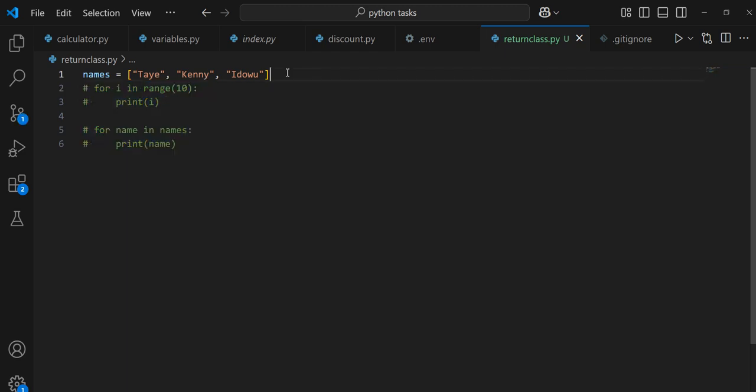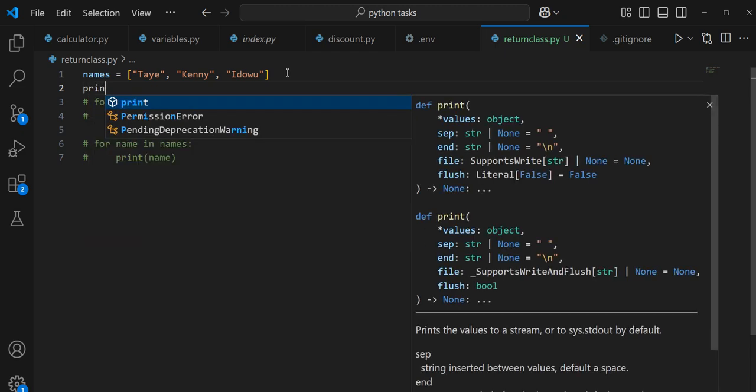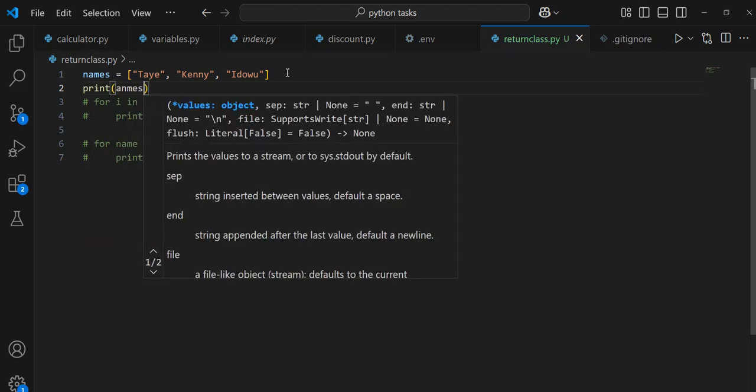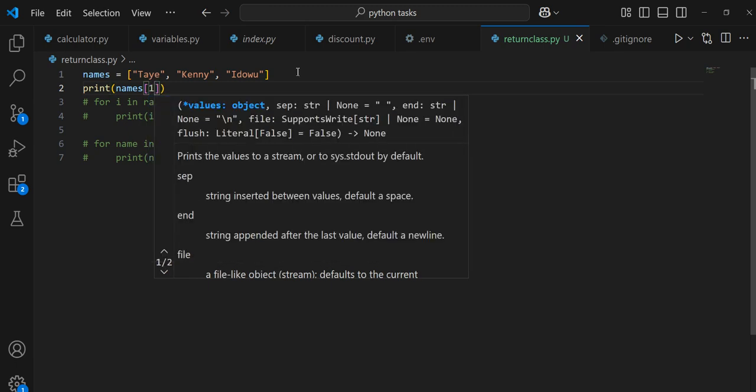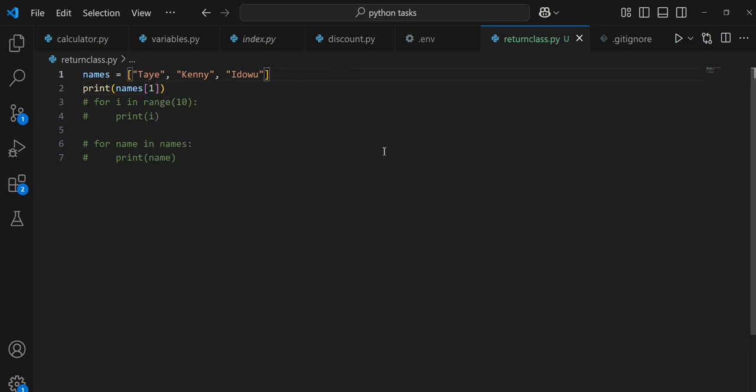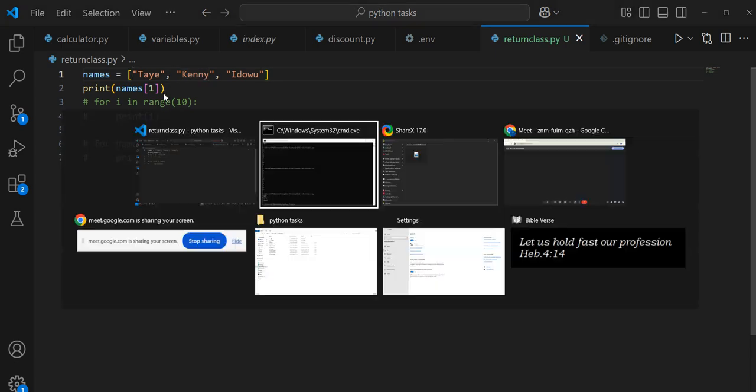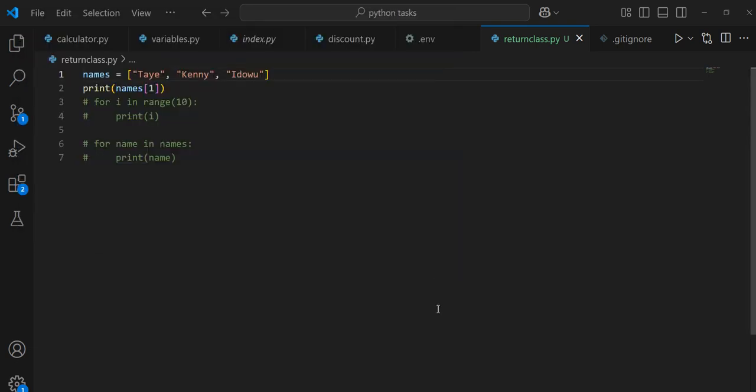Remember also, in that class, I explained to you that if I say print names index 0, what will this give me, please? It's going to give me Taye. Correct. Good. Let's move on.